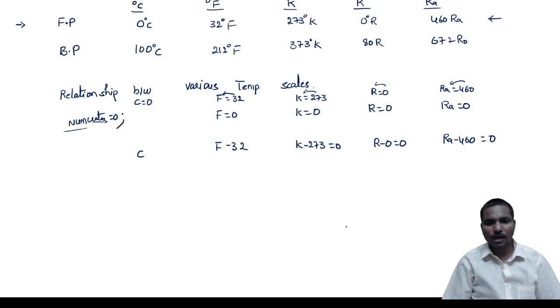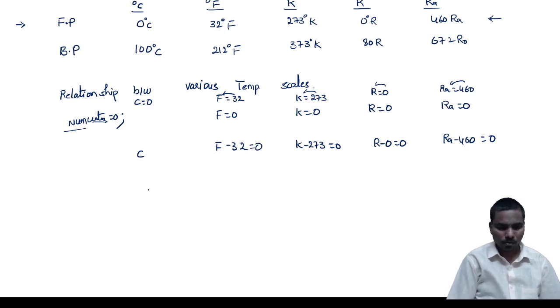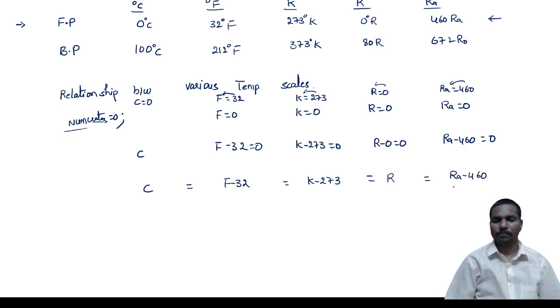So if all are equal to 0, we can make them all equal. C equal to F minus 32 equal to K minus 273 equal to R equal to RA minus 460.